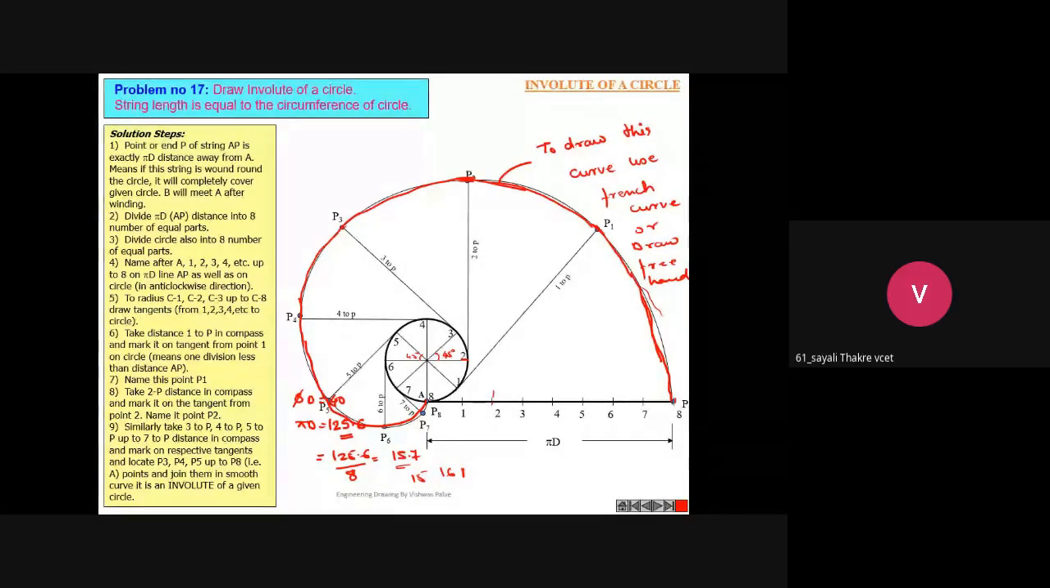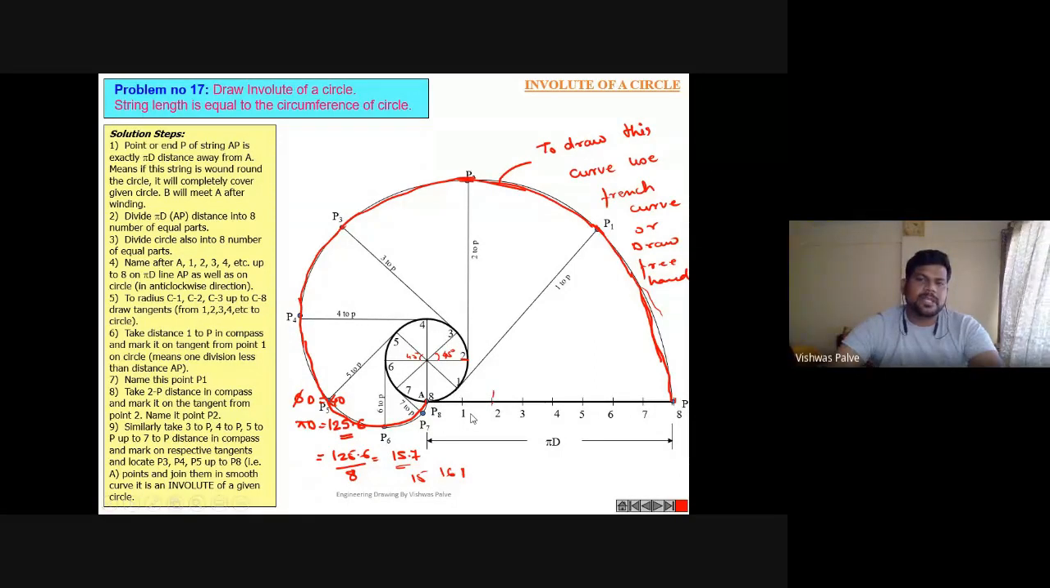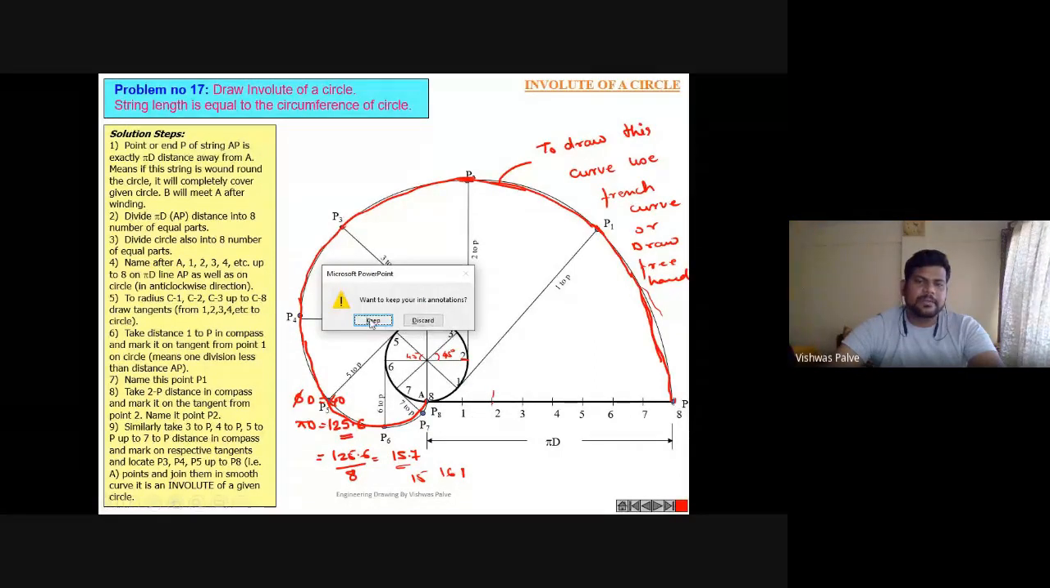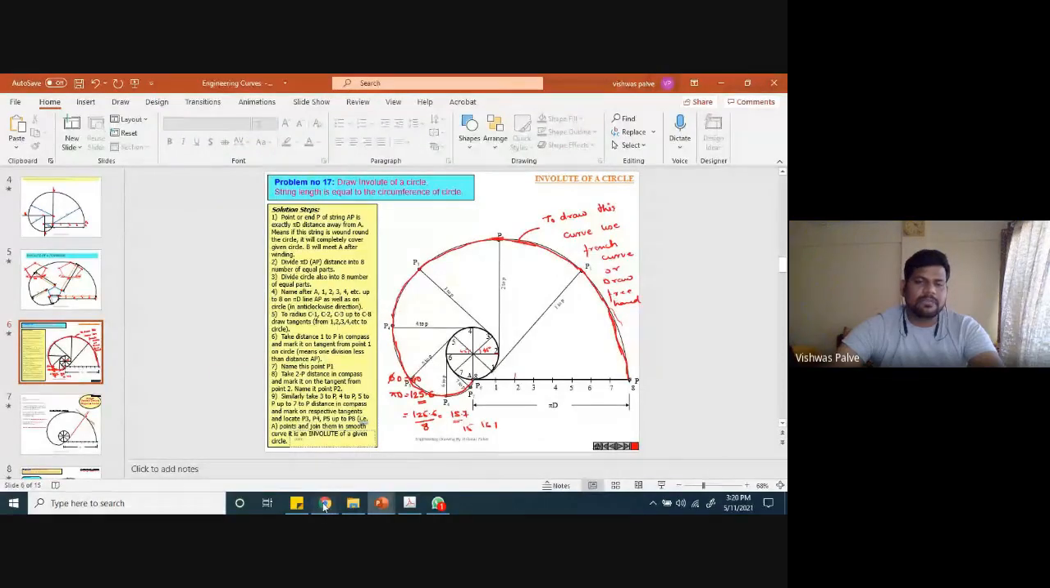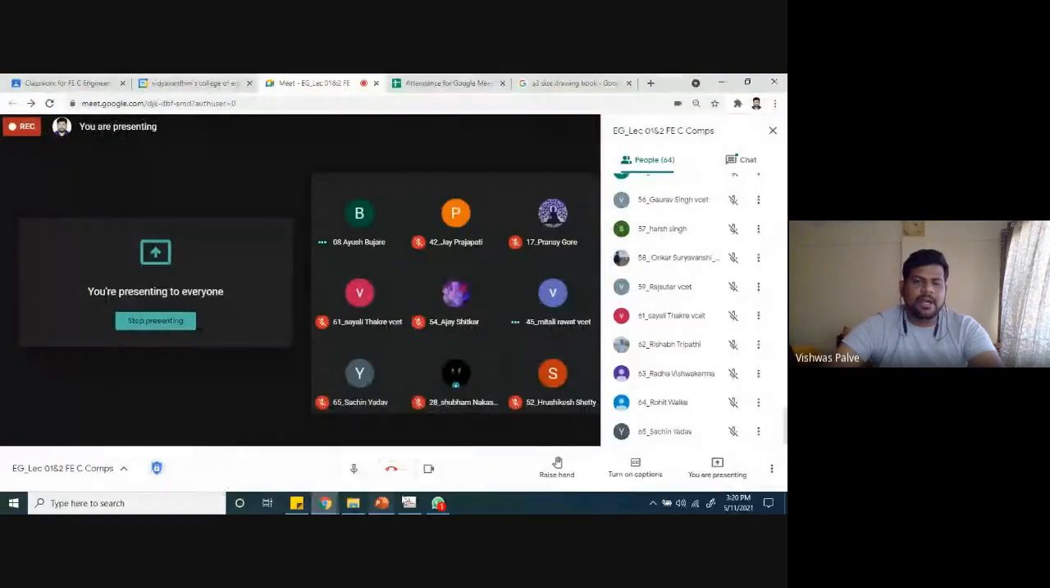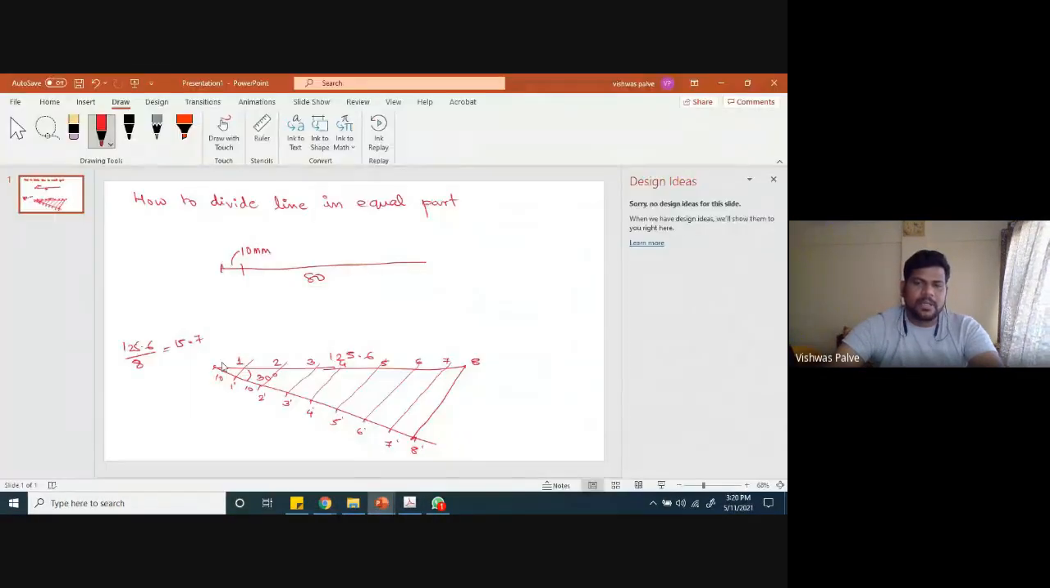But sir, are we supposed to take 10 mm only? No, it's not compulsory. You can take 15 millimeter. You can take whatever distance you want. But the thumb rule is what? Suppose our length is 125, so it should be somewhat like this. Now suppose I want to divide a line of 55 millimeter into 8 divisions. Now you cannot take 10, 10, 10.